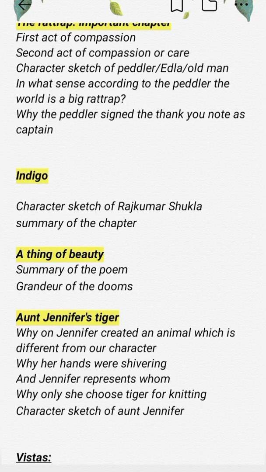ठीक है. But then Germany started developing synthetic indigo. The Englishmen didn't require the indigo crops anymore. So in order to release the peasants from the agreement, they asked for compensation. Now there were a few uneducated poor peasants who agreed with the demand, but very fortunately, there were a few peasants who actually knew that whatever the Englishmen were demanding was wrong and incorrect. So they didn't agree. One of them was Rajkumar Shukla.